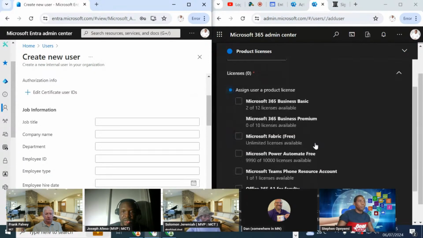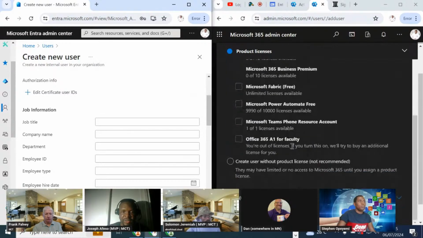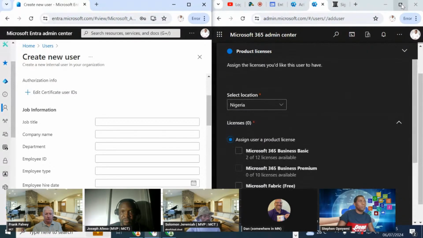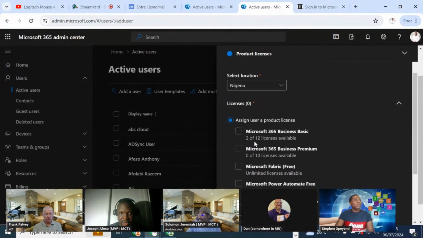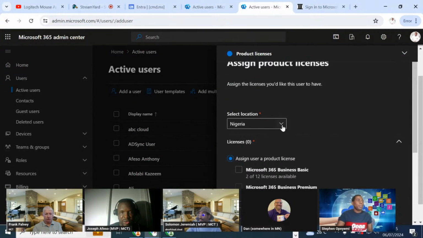I'll do next to go to properties. And the next I did from this other side gave me the option to, so I'll just bring this up fully. So the next I did on this other side asked me to choose the user location. I want to leave this user here in Nigeria.